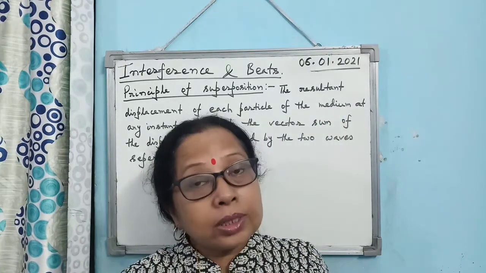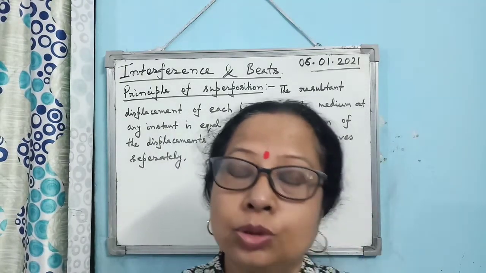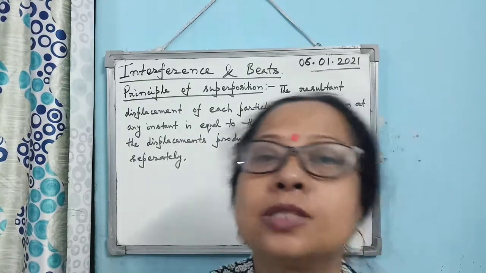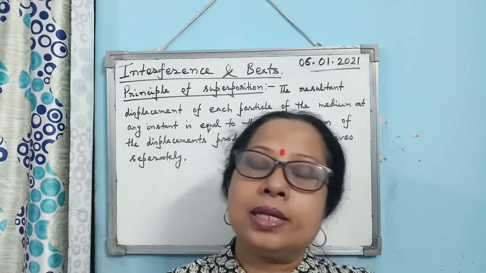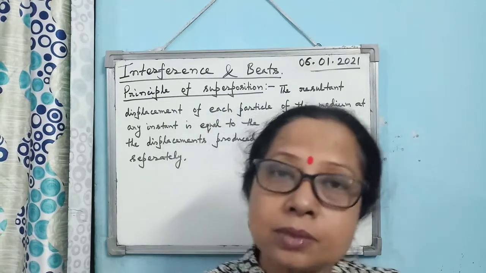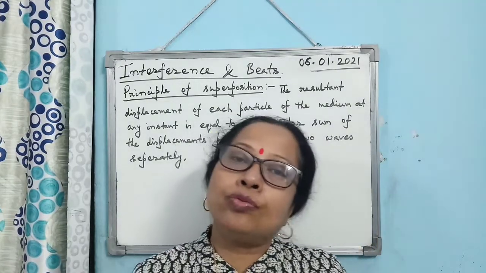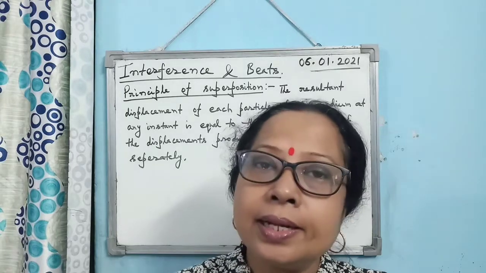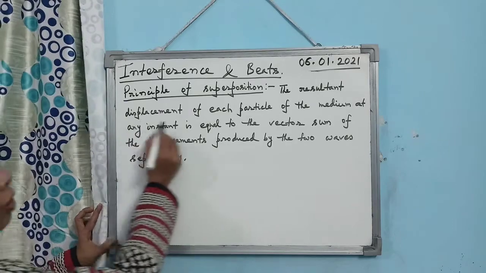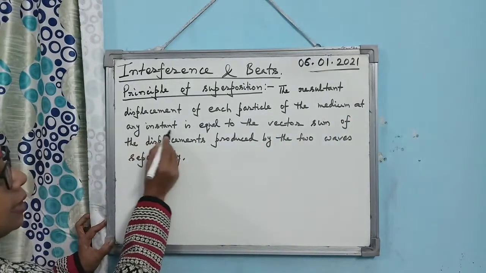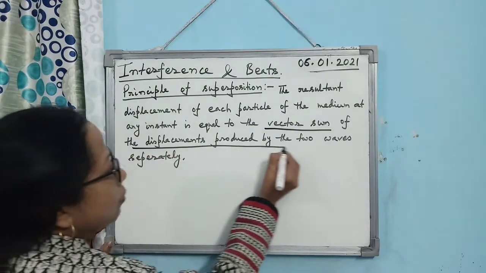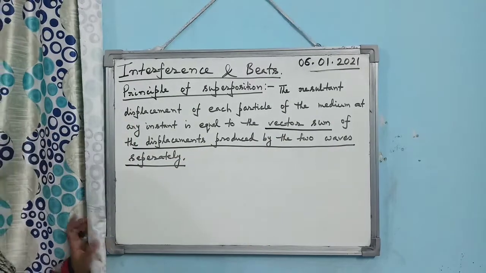If two or more waves propagate through a medium at the same time, then the resultant displacement of the particle of the medium at any instant is given by the vector sum of the displacements produced by the waves separately. Understand it? What is the meaning? The resultant displacement of each particle of the medium at any instant is equal to the vector sum of the displacements produced by the waves separately.